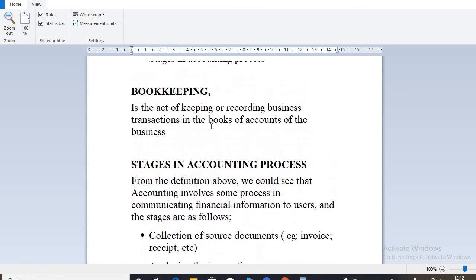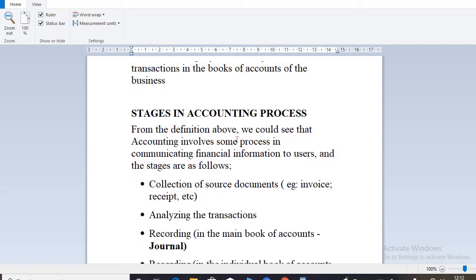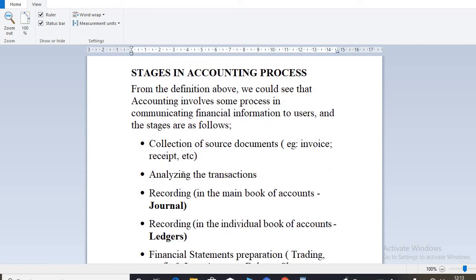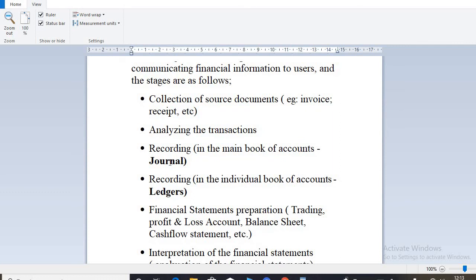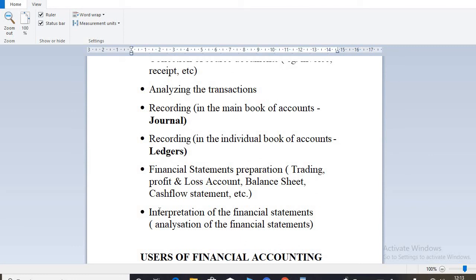So we considered what is meant by bookkeeping. Bookkeeping has to do with keeping business records, or business transactions, in their books. And we moved on to the stages in the accounting process, because from the definition we could see that accounting has to do with some sort of processes. The first stage has to do with collection of source documents. The second stage has to do with analyzing the transaction. The third stage has to do with recording. The fourth stage has to do with also recording. Then the fifth aspect has to do with financial statement preparation. Then the last stage has to do with interpretation of financial statements.